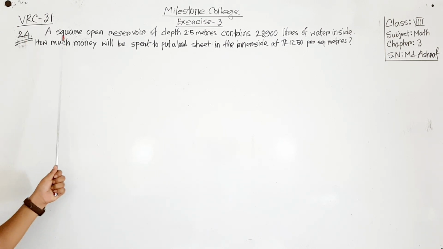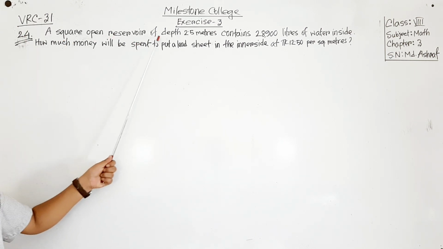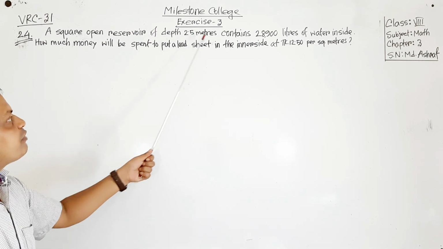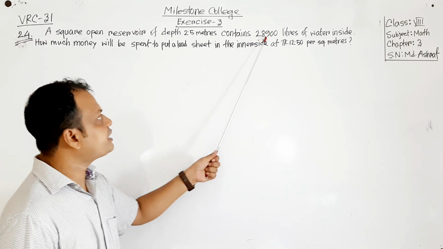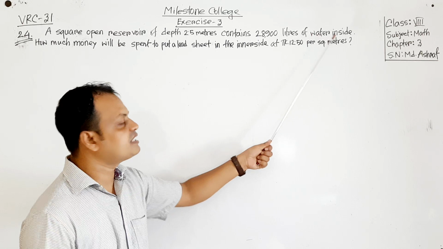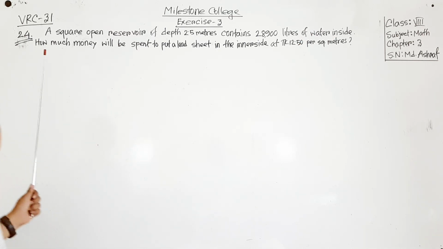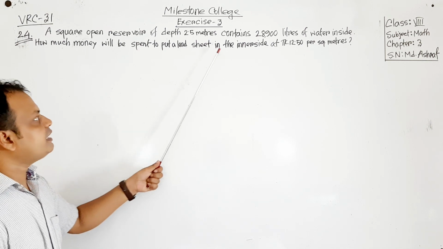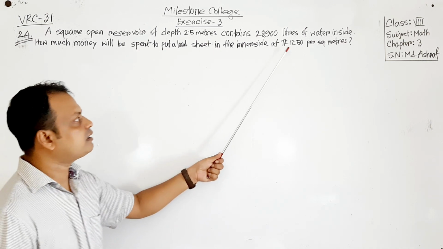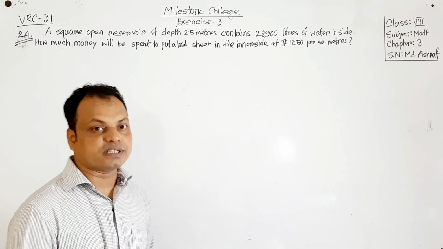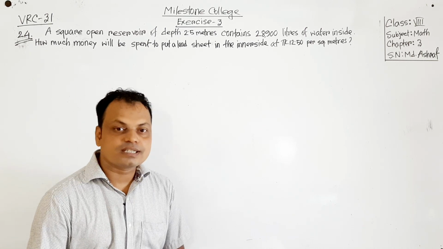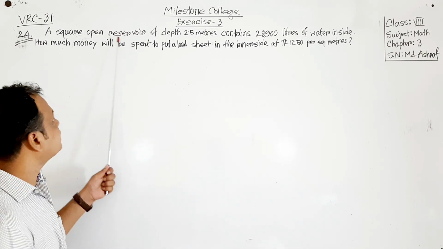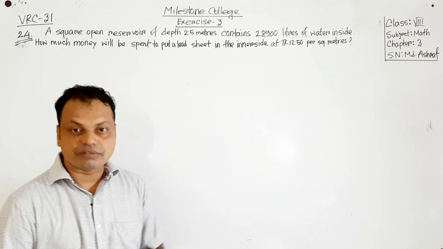The question is: a square open reservoir of depth 2.5 meters contains 28,900 liters of water inside. How much money will be spent to put a lead sheet on the inner side at Taka 12.50 per square meter? So what is the question about? The question is about a reservoir, that means a tank, a water reservoir.